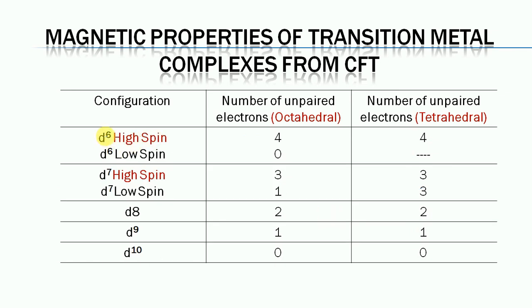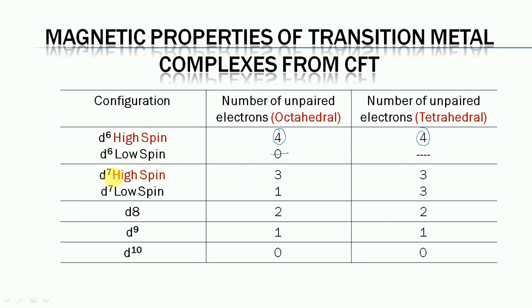In the case of the D6 system, in high spin there are 4 unpaired electrons, while in low spin there are 0 unpaired electrons. So the high spin complex of the D6 system is paramagnetic, while low spin is diamagnetic in nature. Tetrahedral complexes have 4 unpaired electrons.